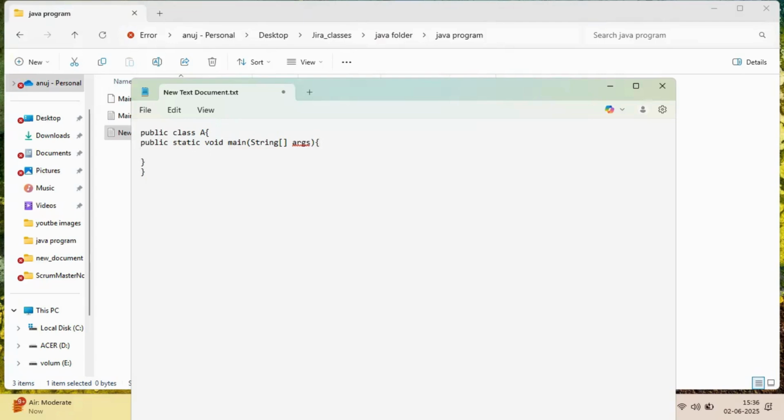Now I want to print something. For printing something there is a print statement, that is System. System is a class which has readily available logic, dot out dot println, a method which prints the things you write. The backend logic is written inside. Println is a method and System is a class.